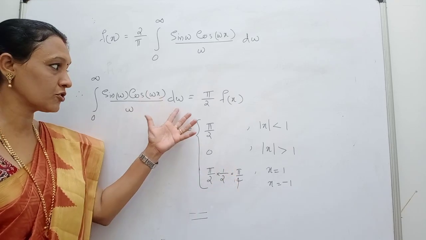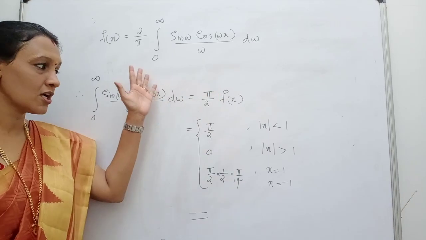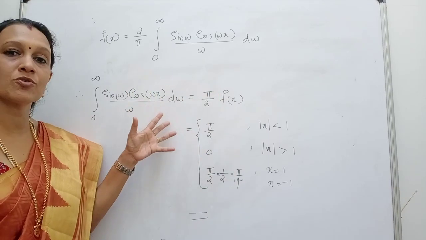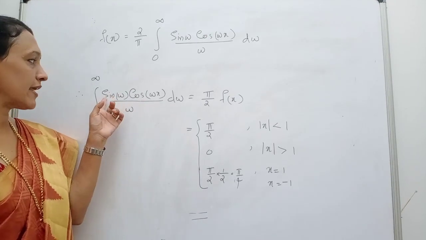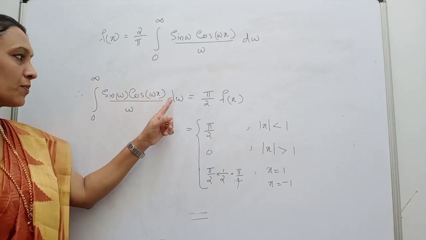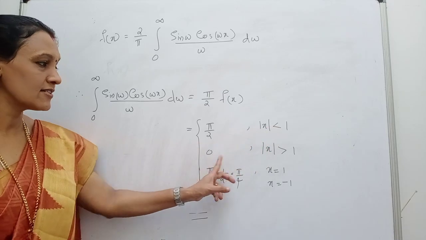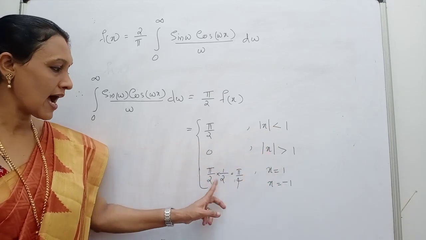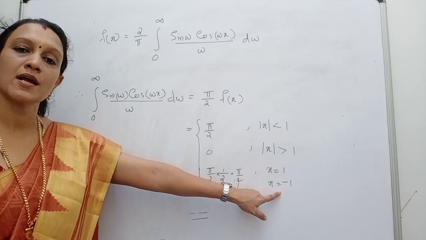So you can derive this. Suppose you are asked to show that this integral is equal to something like this. You can solve this question in the following way. Therefore, the integral 0 to infinity sin omega cos omega x by omega d omega is equal to pi by 2 for mod x less than 1, 0 for mod x greater than 1, and pi by 4 at the points x equal to 1 and x equal to minus 1.